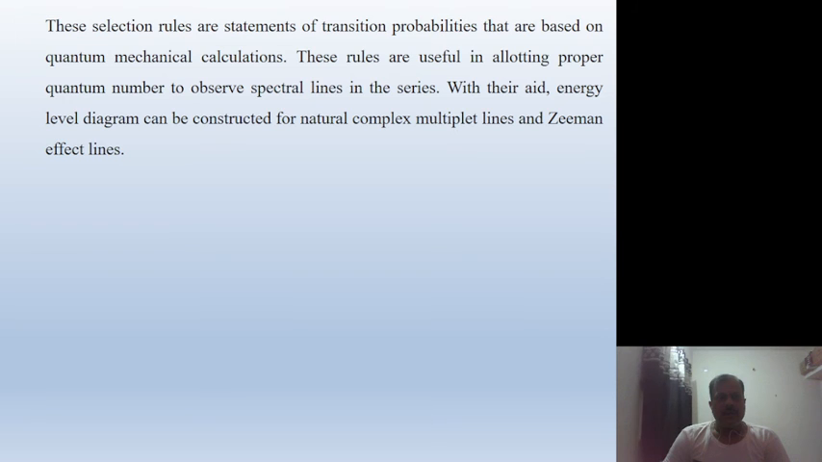The selection rules are statements of transition probabilities that are based on quantum mechanical calculations. These rules are useful in allotting proper quantum numbers to observed spectral lines in a series. With their aid, energy level diagrams can be constructed for normal complex multiplet lines and Zeeman effect lines.